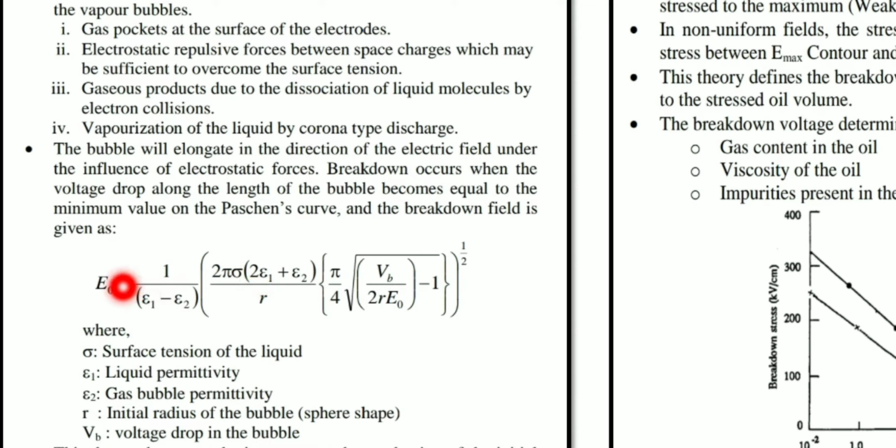Epsilon 1 is the permittivity of whatever liquid we are going to use here, for example transformer oil, and epsilon 2 is the permittivity of the impurity particle. R is the radius of the spherical impurity particle. VB is the voltage drop in the bubble and E naught is the breakdown field.